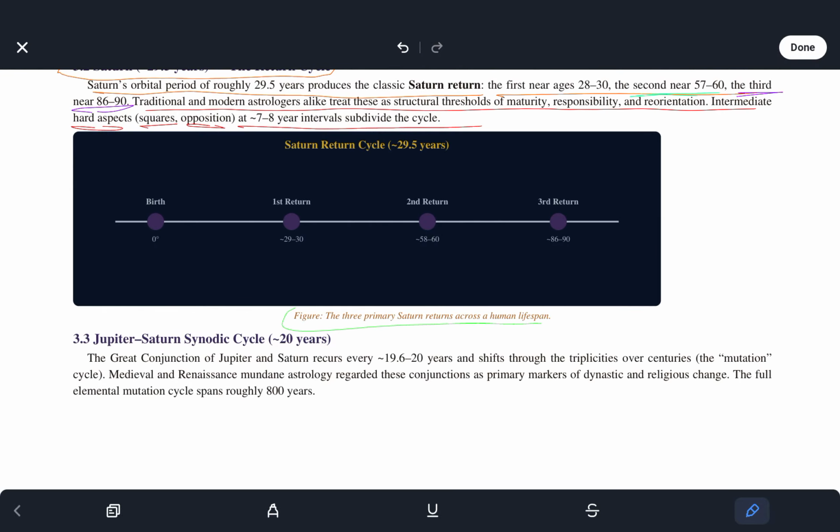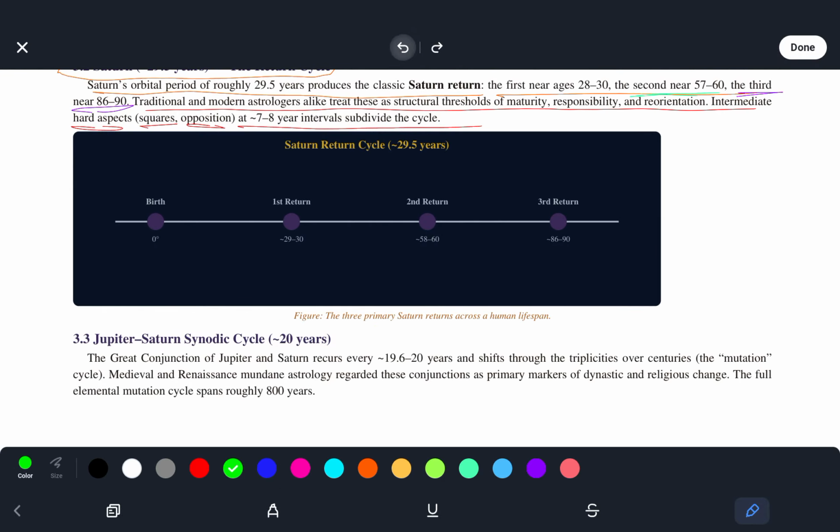The 3 primary Saturn returns across a human lifespan. So we see the Saturn return cycle. So birth, starting at 0 degrees. First return, 29 through 30. Second return, 58 through 60. And third return, 86 through 90. And we see the Jupiter-Saturn synodic cycle is 20 years.